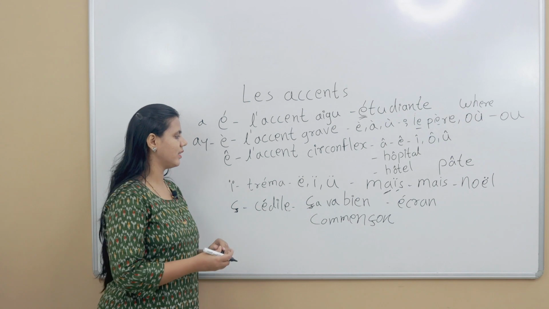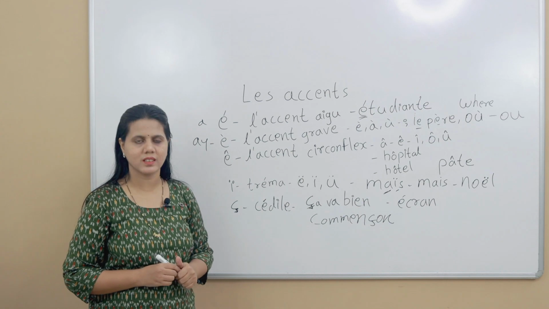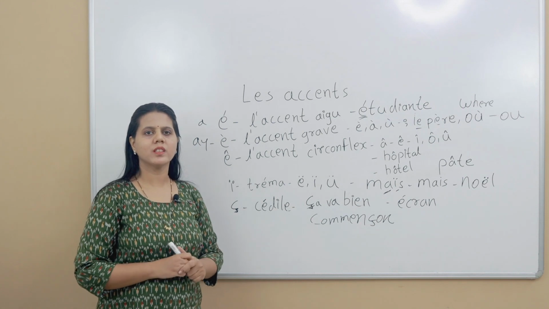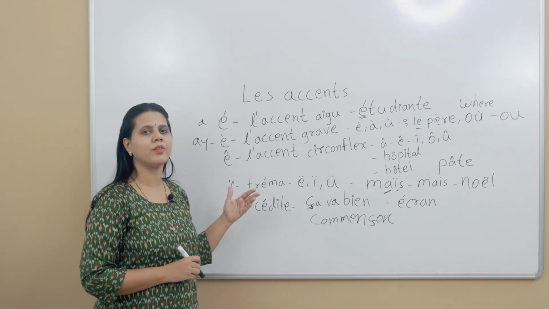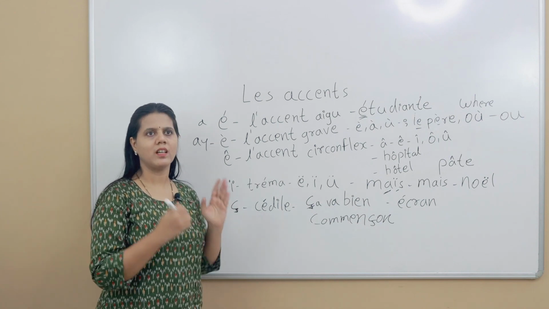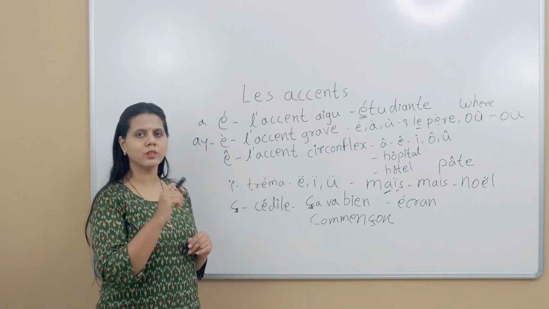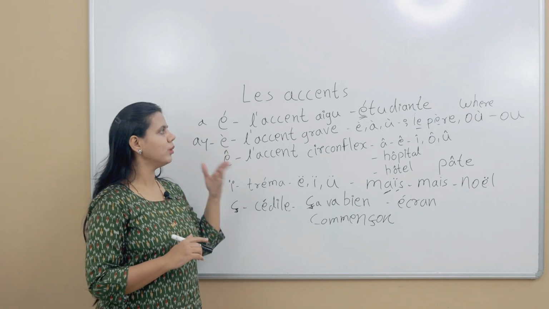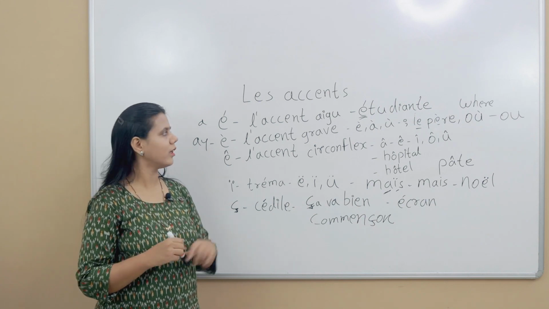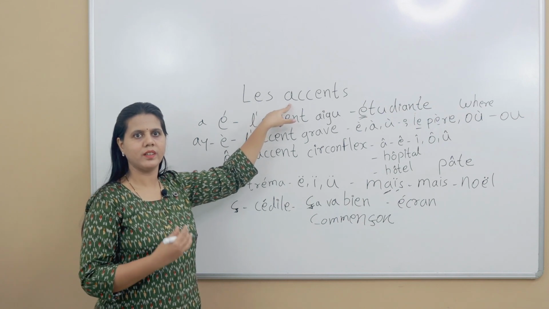The last one is cédille. There is a little small s below c. It gives an s sound. Ça va, comment ça va. It gives an s sound. So these accents are very important. If you are going to learn French, please focus on these accents. If the teacher gives you a passage to read, you have to utilize these accents while pronouncing and reading.